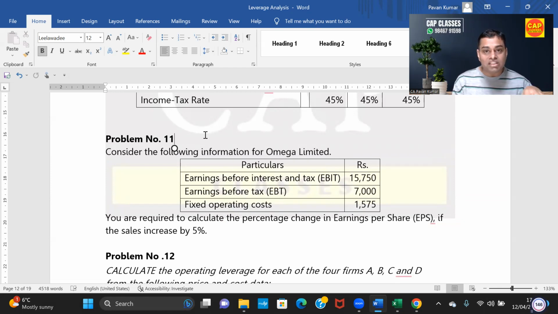Whatever CA intermediate syllabus now is, that was in final before 2003. After that, in the new syllabus, they shifted the whole financial management to CA intermediate, and at final level, they started a new subject called MAFA. MAFA means management accounting and financial analysis. Subsequently, that MAFA paper was converted into SFM, strategic financial management.